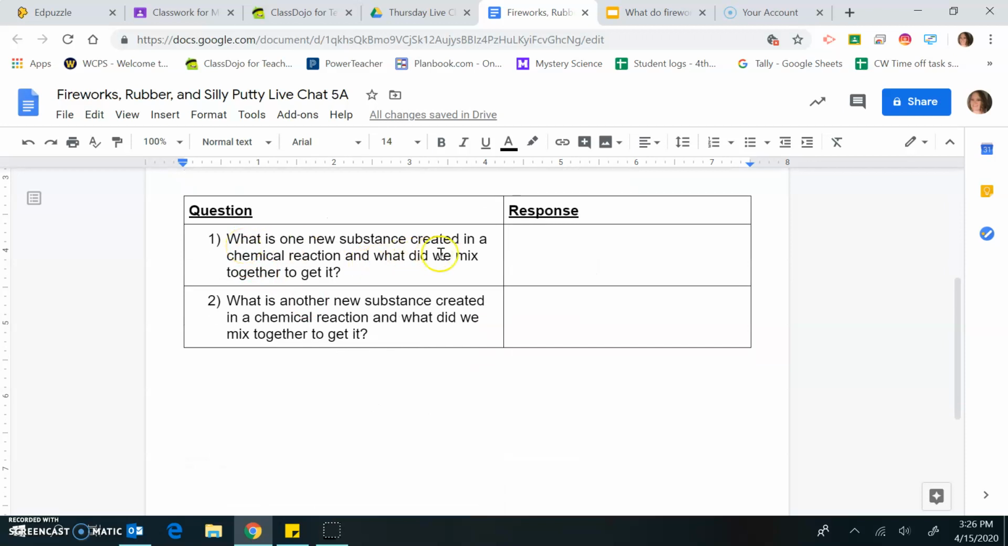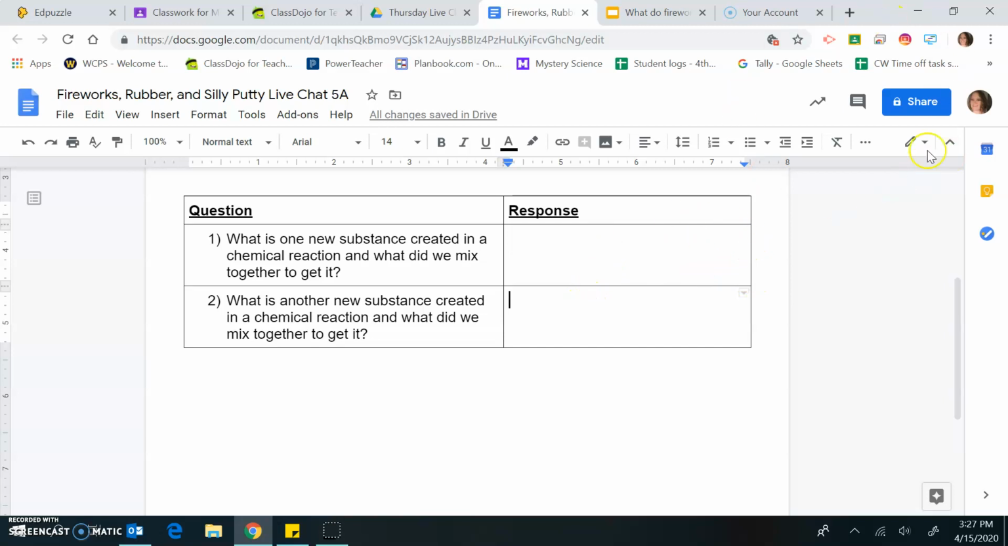Question 1, what is one new substance created in a chemical reaction? And what did we mix together to get it? And question 2, what is another new substance created in a chemical reaction? And what did we mix together to get it? Make sure you type your responses to each of those. I talked about at least 3 or 4 new substances that were made in our experiment. You only need to tell me how 2 of them were made.